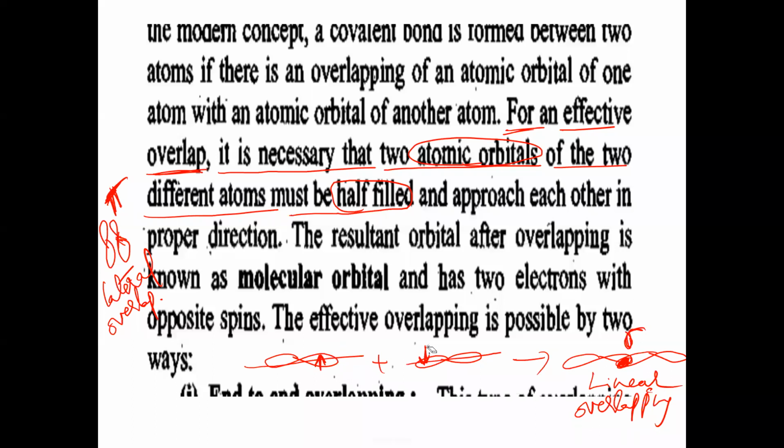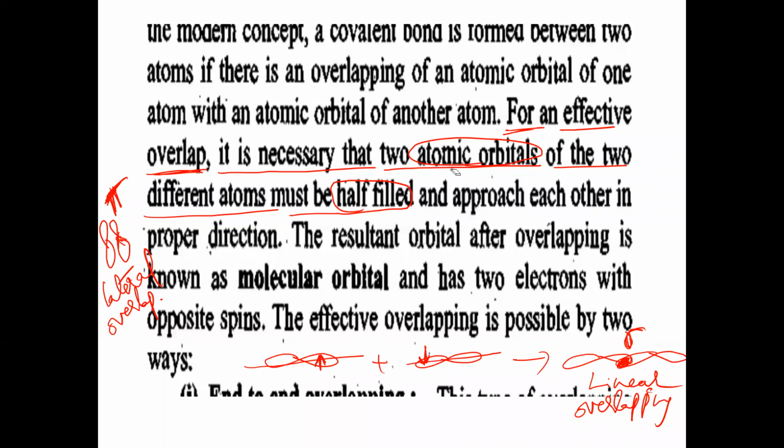When these two atomic orbitals have proper arrangement only, either sigma bond or pi bond will be formed. That means the two atomic orbitals should be either on the same axis, or they must be parallel to each other. In that condition only, either sigma bond or pi bond will be formed.